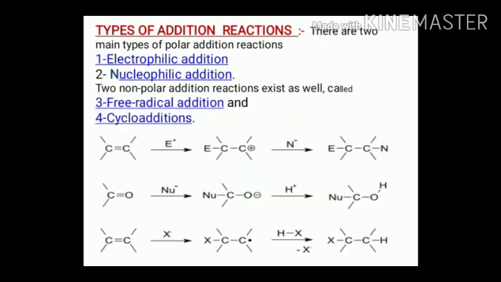Types of addition reaction. Basically, addition reactions can be classified into two types: polar addition reaction and non-polar addition reaction. Now, polar addition reaction can further be classified into electrophilic addition reaction and nucleophilic addition reaction. And the non-polar addition reactions can be classified as free radical addition and cycloaddition reaction.